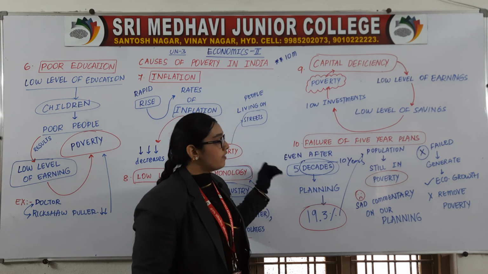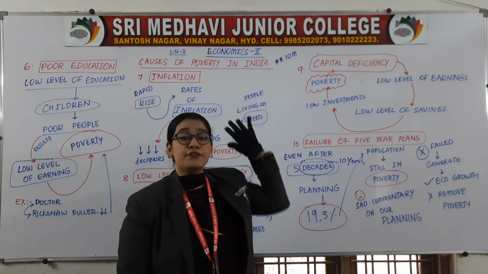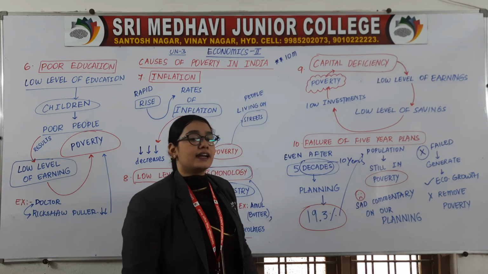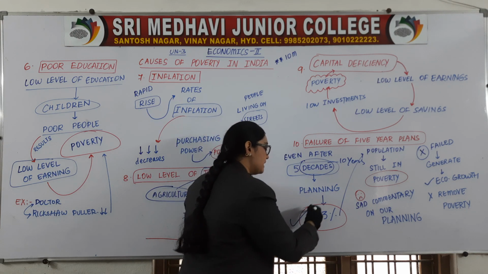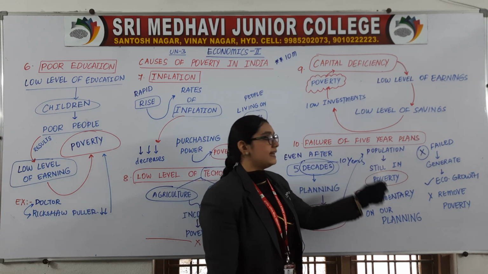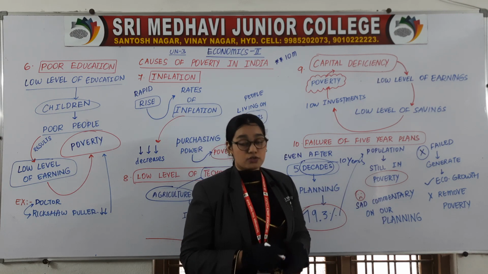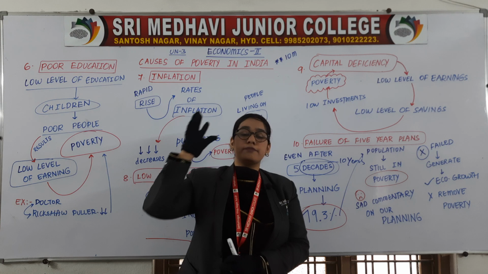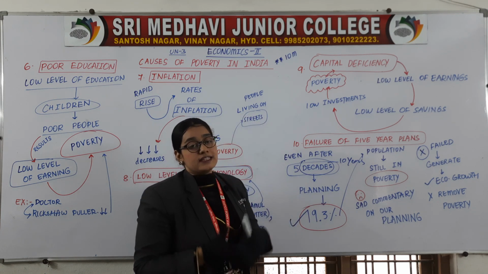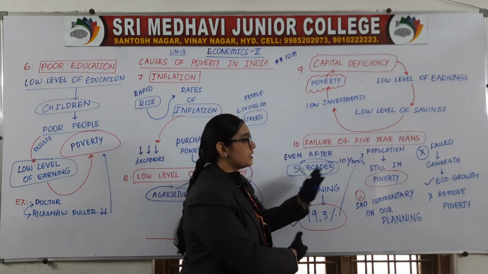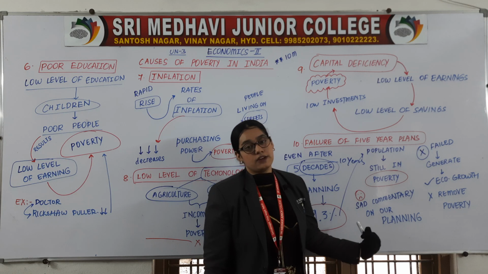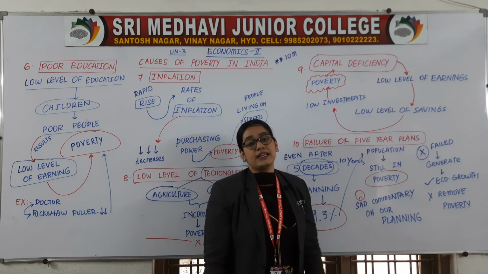So past 5 decades means past 50 years of planning, still our country is having 19.3% of population who are still living in poverty. So even after 50 years of planning, still this much of population is in poverty. So it is a very sad commentary on our planning system in India.